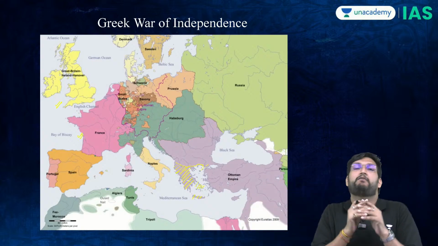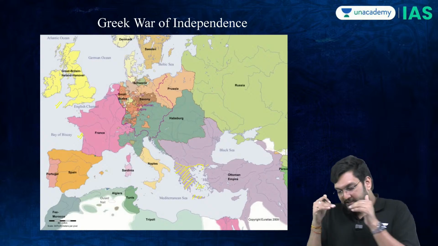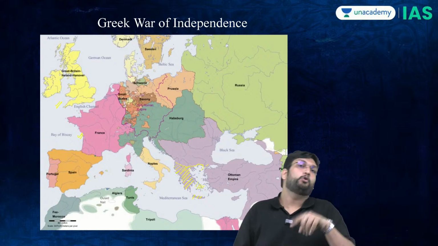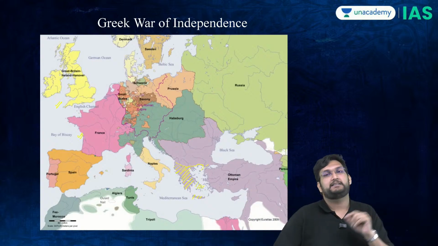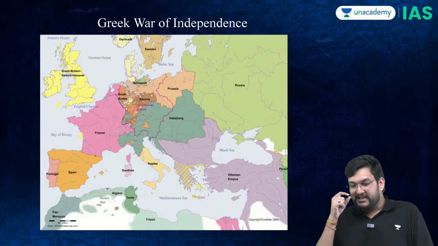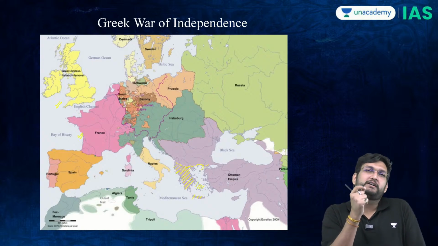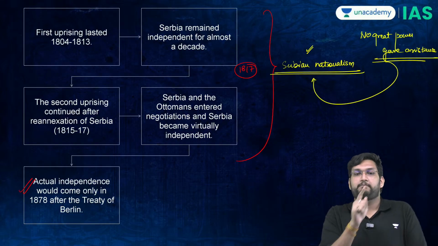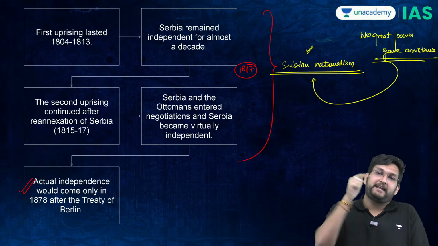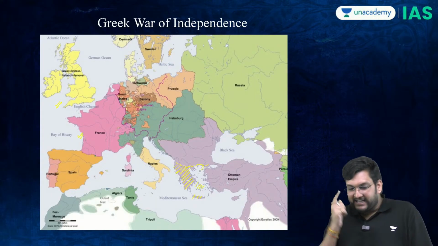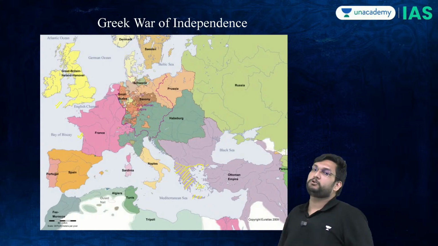While the Serbs were nothing to nobody, on the other hand, the Greeks were very, very important to the European sector. Now, much like the Serbs, the Greeks also wanted independence. But the Greeks were never able to do it themselves. This is a very important point you need to note. The Serbs were able to fight for themselves and were able to also get virtual independence after 1870. On the other hand, the Greeks were not able to do that.